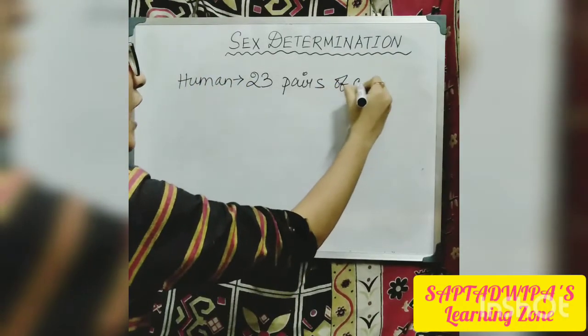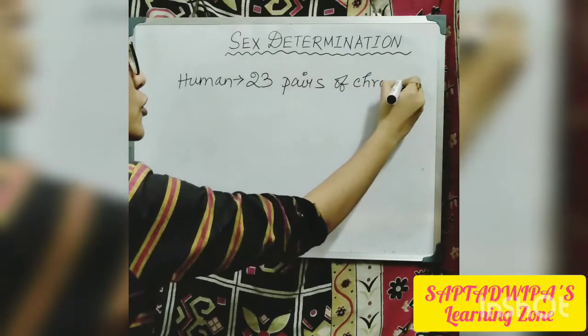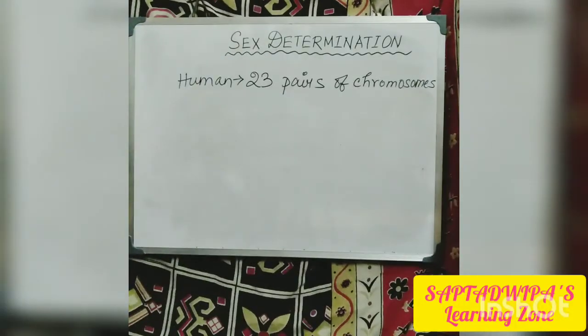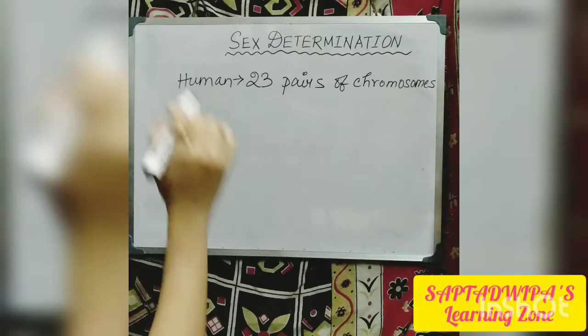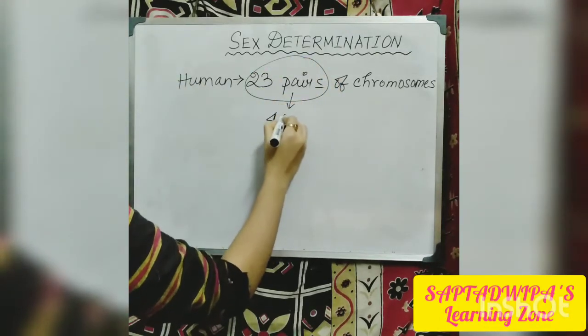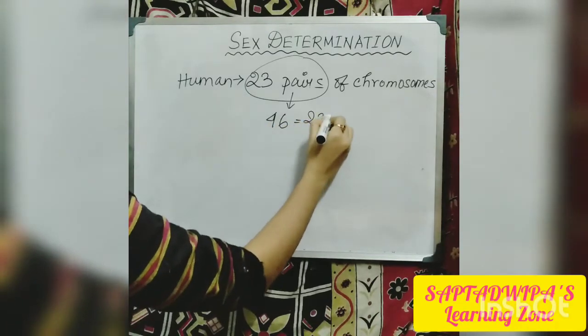23 pairs of chromosomes we are having. Chromosomes are those thread-like structures which bear the genetic material and carry it forward from the parents to the offsprings. From these 23 pairs, in total we have 46, because 23 into 2.